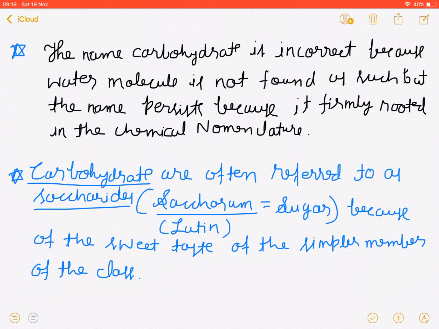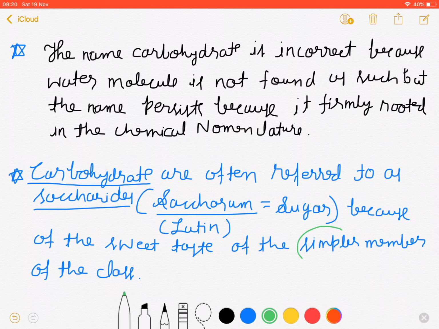And carbohydrate is often referred to as saccharides. Saccharide means sugar, derived from the Latin word saccharum, which means sugar. Sugar is often considered sweet. So why is carbohydrate called saccharides? Because the simpler members of this class are sweet in taste, and because of those particular simpler members, carbohydrate is also called saccharides, that means sugar.